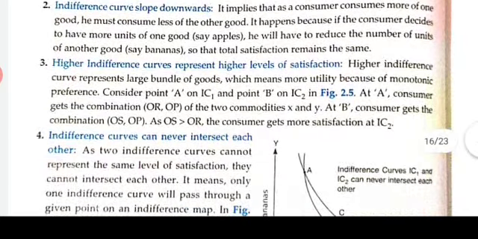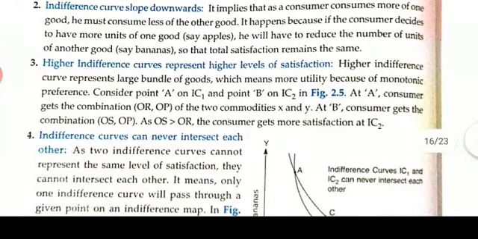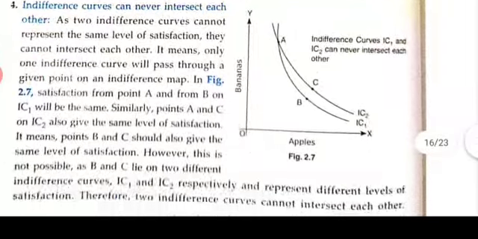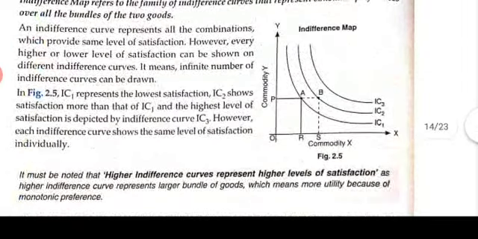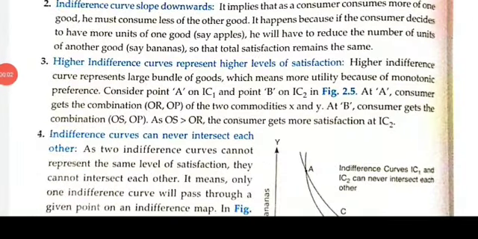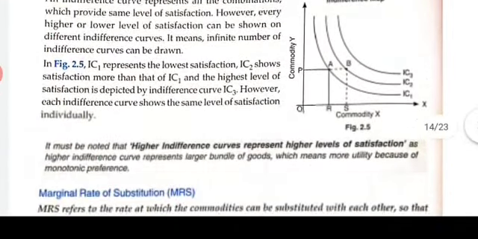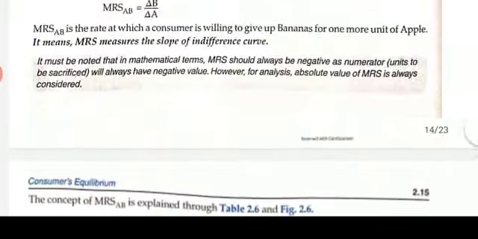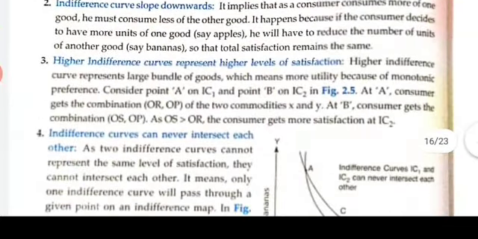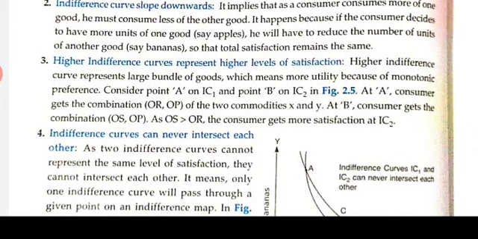Okay. The third property: higher indifference curve represents higher level of satisfaction. Higher indifference curve means larger bundle of goods, which means more utility because of the monotonic preferences. So consider point A on IC1. Suppose in figure 2.5, if you refer to this diagram, higher indifference curve means higher level of satisfaction, isn't it, children? Consider point A on IC1 and point B on IC2.